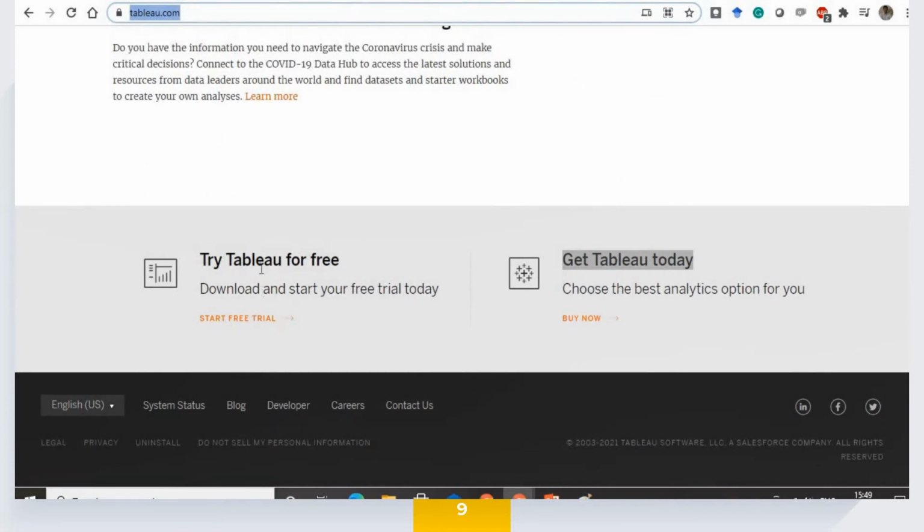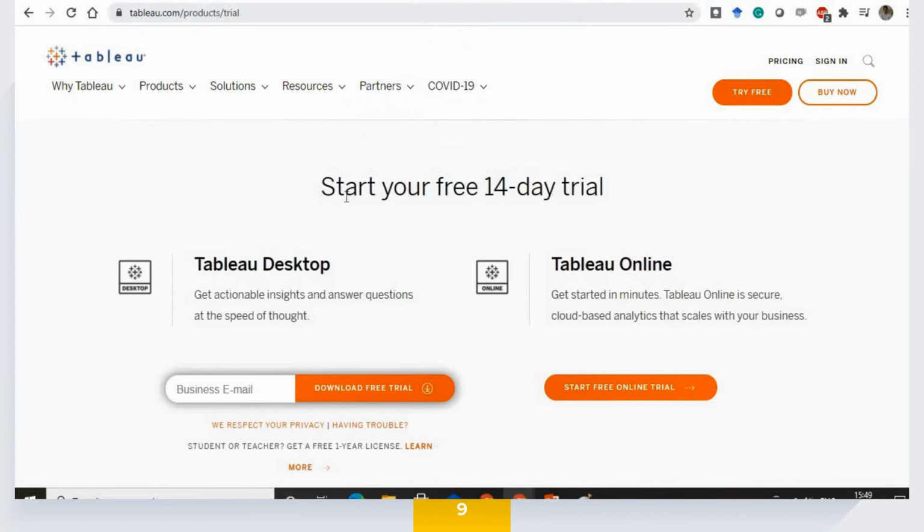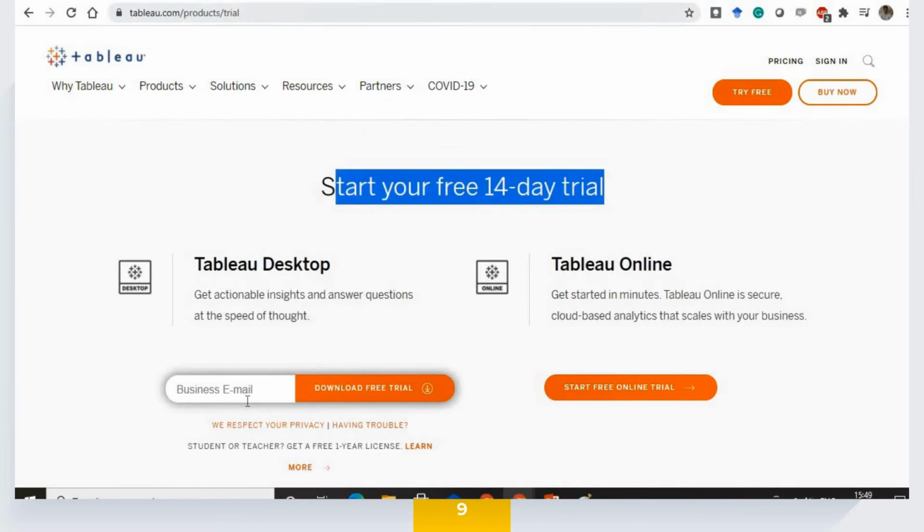And if you see that, we've got options here for downloading it for free and getting Tableau today. Buying options are also there, and we are going to go with the free trial option. You can start your 14-day free trial by entering your business email ID, and when you click download free trial, the download starts.